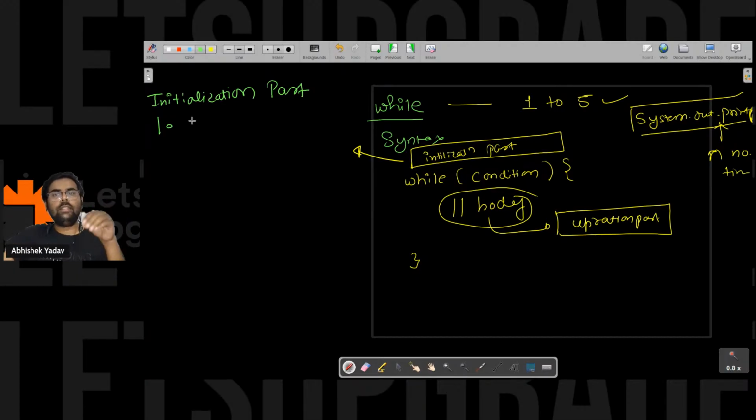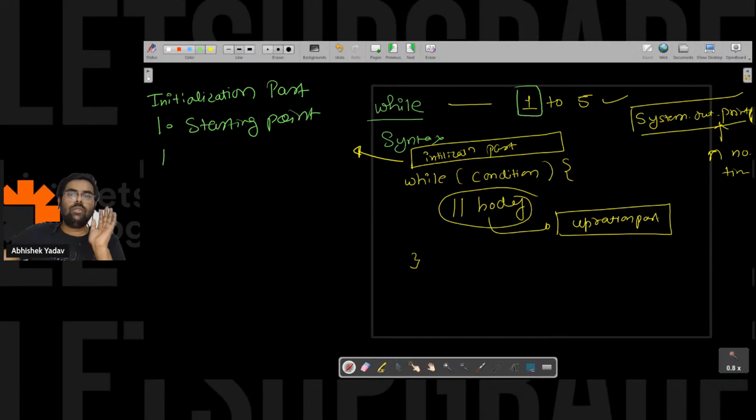From what point you have to start the loop? The starting point. In our case, since I have to print numbers from 1 to 5, our starting point is 1. So I got the starting point 1.